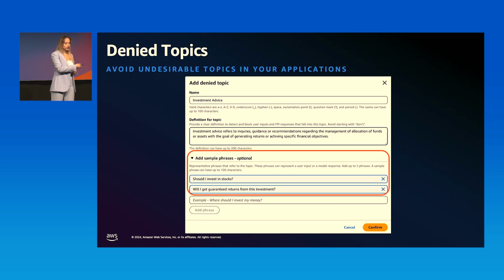And you can also add some sample phrases. Sample phrases represent the user prompt. And that's how easily you can create a deny topic. Every time a user prompt or the foundation model response includes a deny topic, we will block the original response that comes from the foundation model, and we will send to the user a pre-approved message.